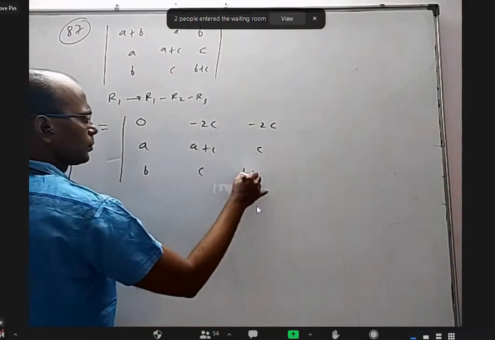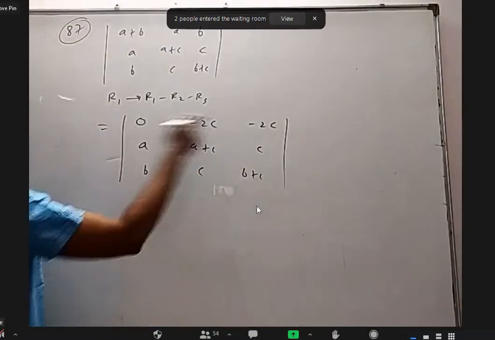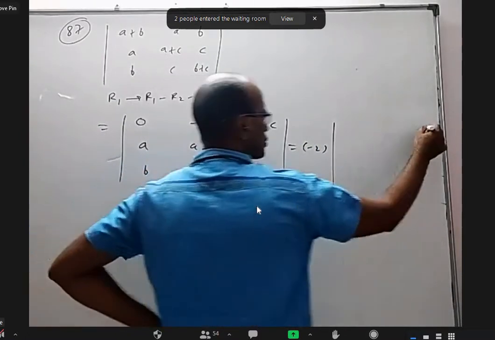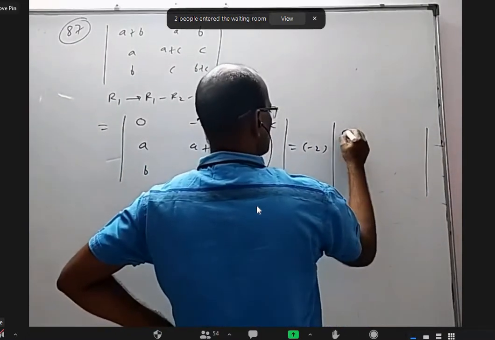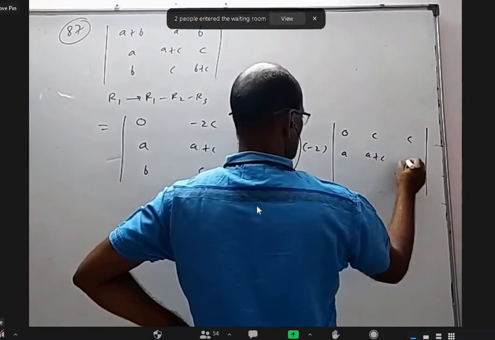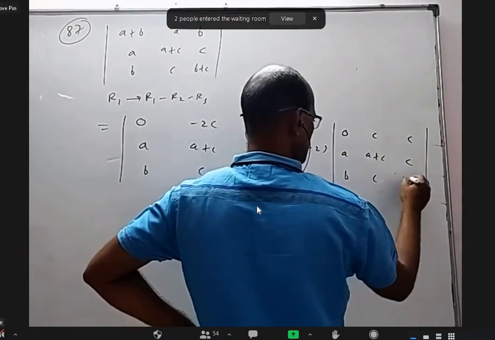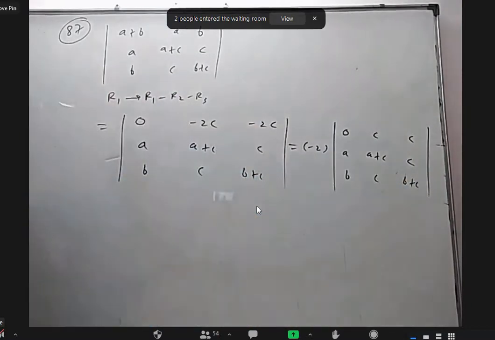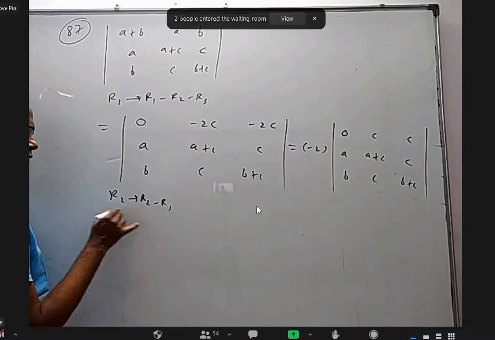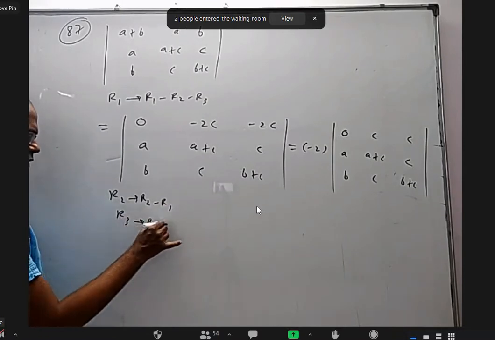B, C, B plus C. I'll take minus 2 common. If I take minus 2 common from the first row, I will get 0, C, C. A plus C, C. B, C, B plus C. Now we can remove first row from second and third row, right? R2 as R2 minus R1. R3 as R3 minus R1.